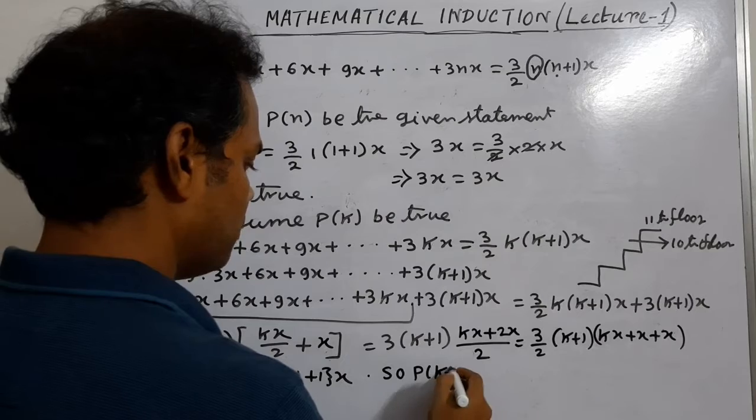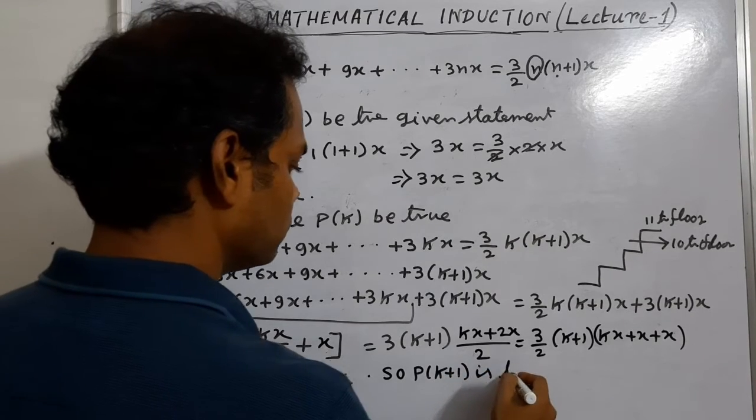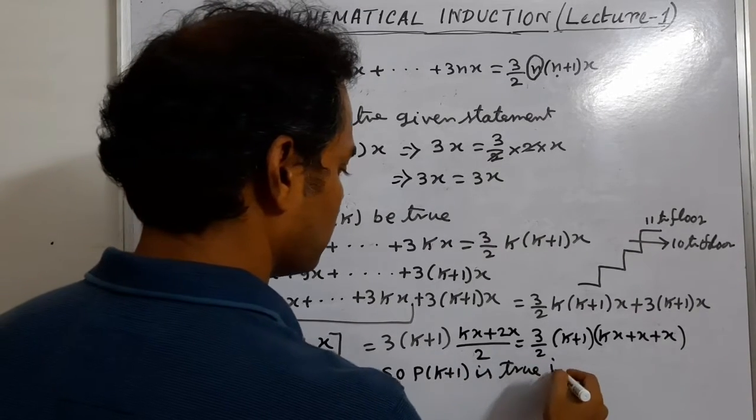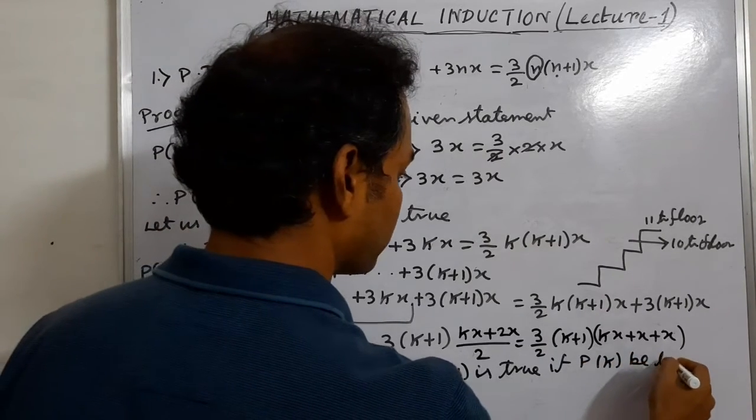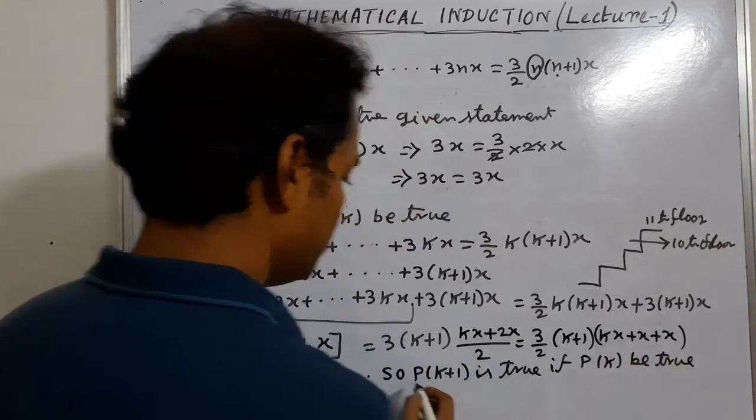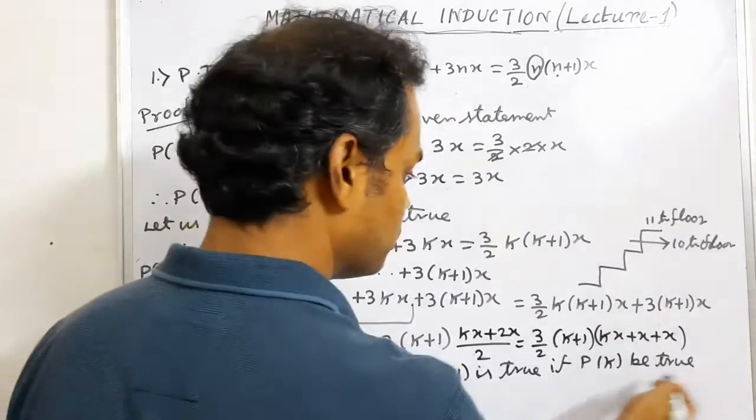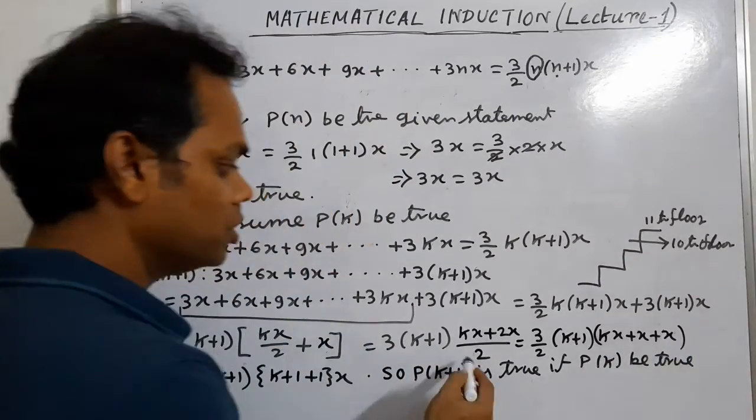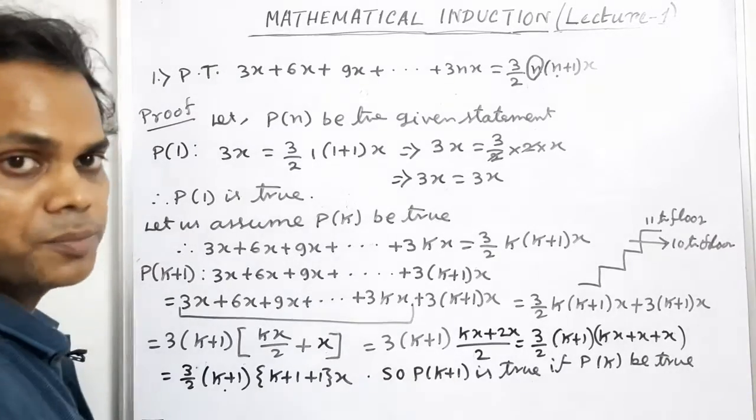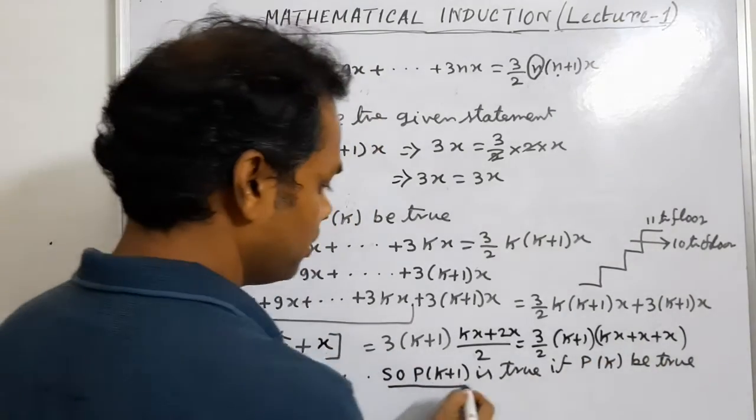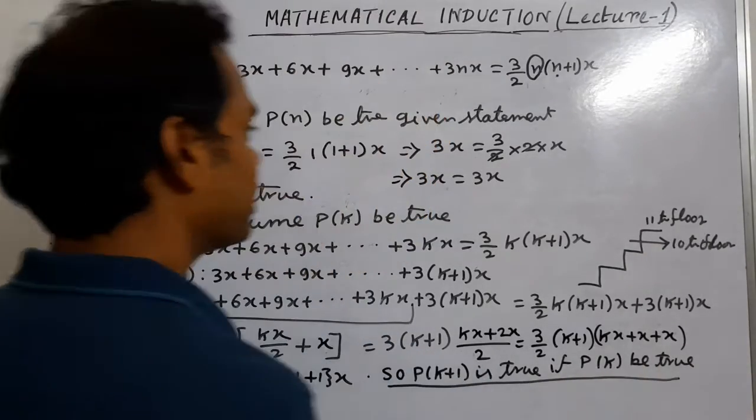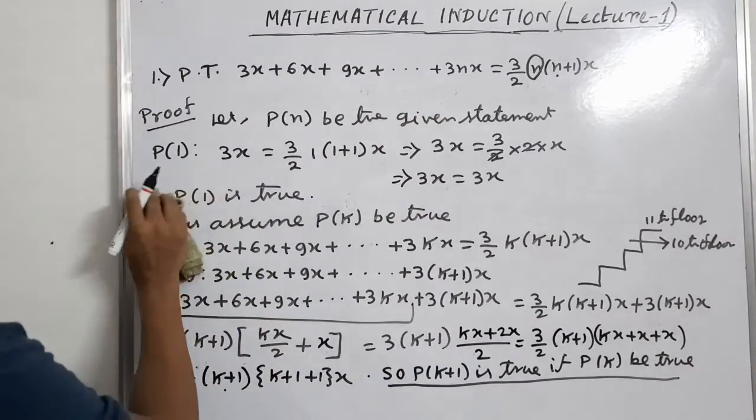So P(k plus 1) is true if P(k) is true. This is a very important line. P(k plus 1) is true if P(k) is true. If P(k) is not true, then we cannot prove P(k plus 1). So P(k) should be true. So this is a very important step, otherwise you cannot get any marks in the exam.